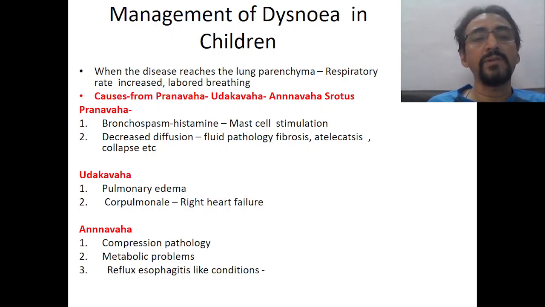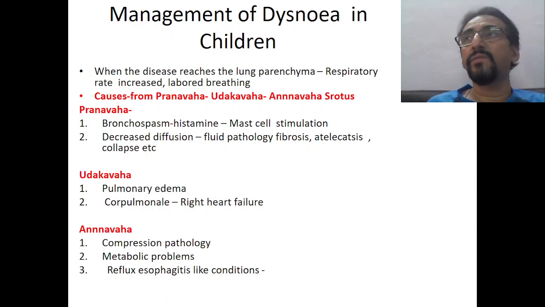Similarly, if you look into the Udakavashrotas as a cause of dyspnea, there are pulmonary edema-like conditions, cor pulmonale-like conditions, which are suggestive of right heart failure. So they are the major causes of dyspnea originating from the Udakavashrotas. There will be improper distribution of the body fluids, so there may be edema, pulmonary edema, dependent edema, or edema due to cardiac causes. All such fluid pathologies, if they are happening in the lung, lead to disturbance of oxygen exchange.